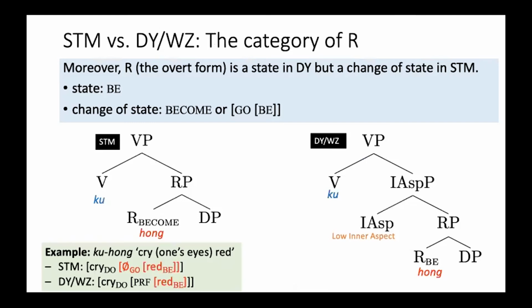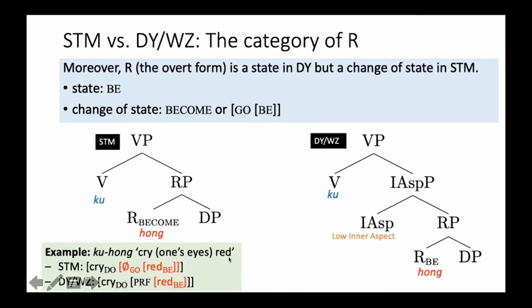A concomitant of this analysis is that the category of the R component differs in Standard Mandarin and the two dialects. It is a change of state in the former, but only a state in the latter. In other words, the three Chinese varieties employ different methods to build up a complex telic event. Let's take Ku Hong, cry red, for example. The overt form Hong corresponds to a complex verbal category become or go plus B in Standard Mandarin, but merely corresponds to a B category in DY and WZ.